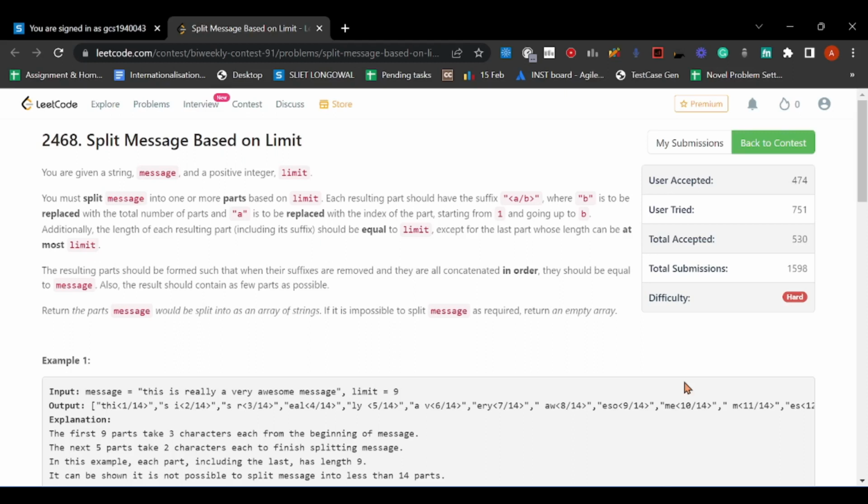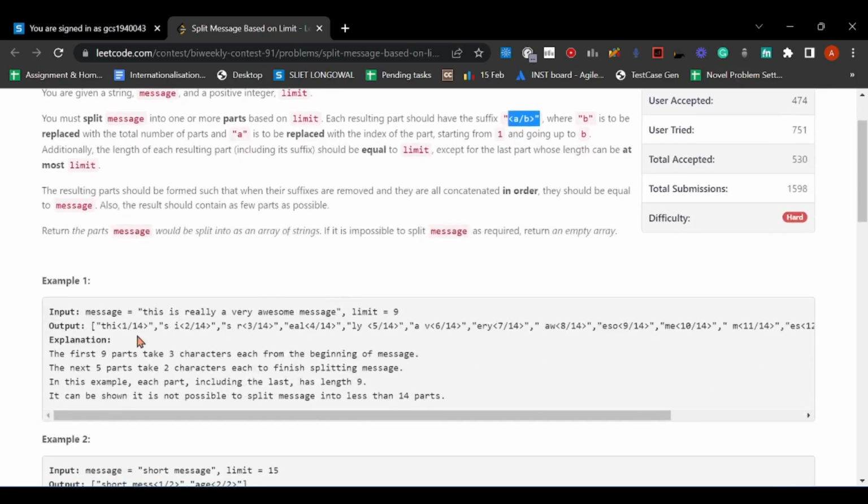Now each string should be in the form of this, where a is the index of the current string, starting from 1, and b is the number of parts in which we have split the string. Okay, this is the suffix. So let's understand from this example.